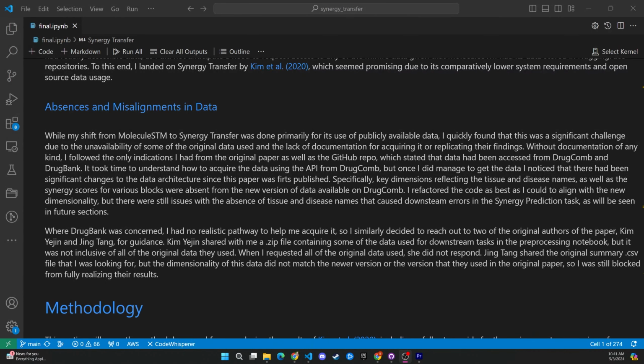The biggest issues I faced in my reproduction attempt were absences and misalignments in the data. Although the authors used publicly available datasets for their original findings, these datasets have since updated to the point of no longer being compatible with the author's code. Even after requesting access to the original data from the authors directly, I was only able to get some and not all of it, which forced me to reverse engineer some of the original data that had been used and synthesize it with the new updated data. But I still believe that there are misalignments which cause some downstream errors in the training process and cause some of my metrics to be different from those presented in the original paper.